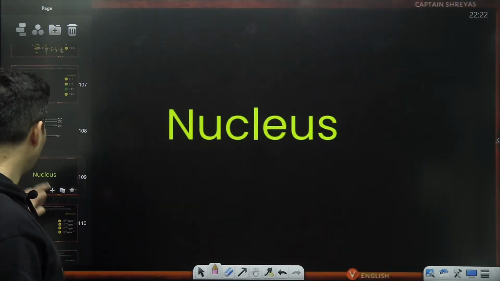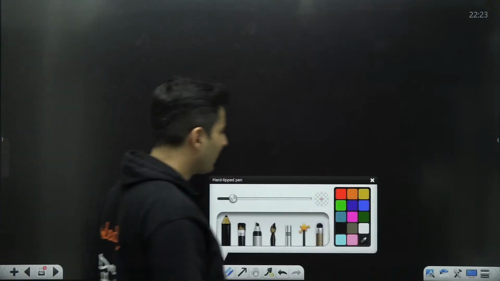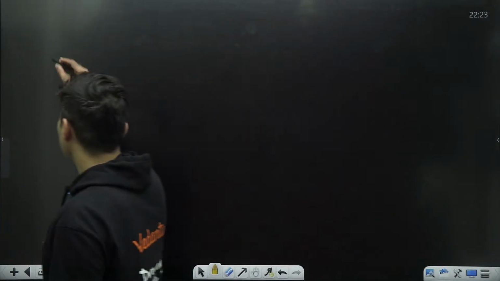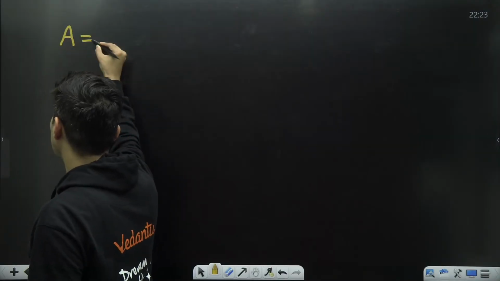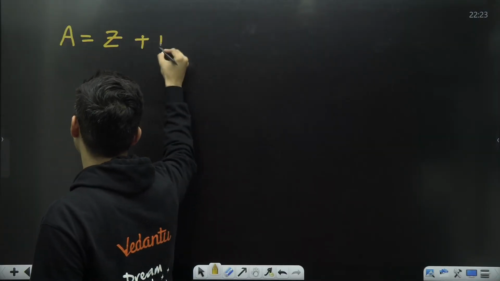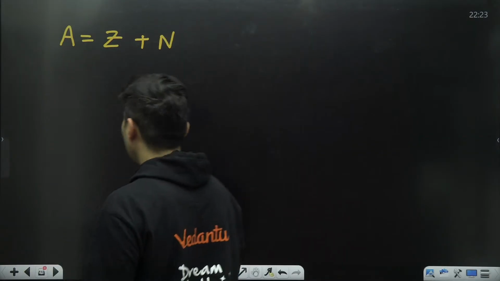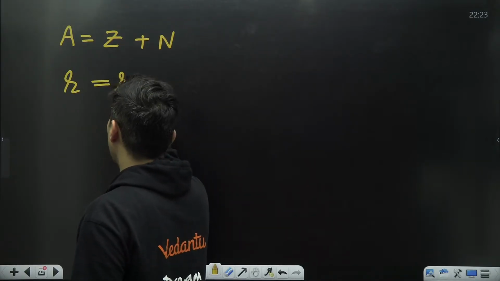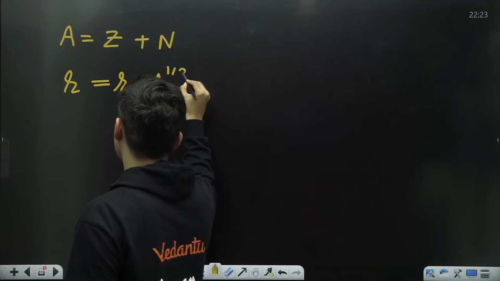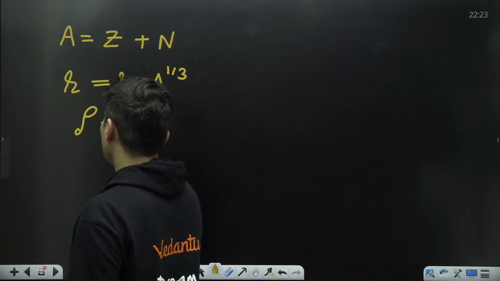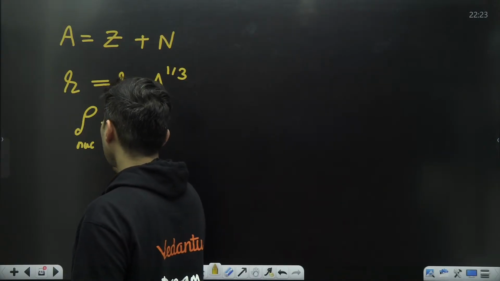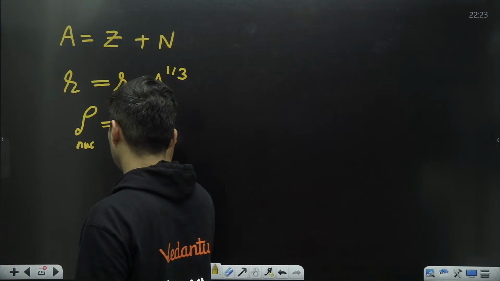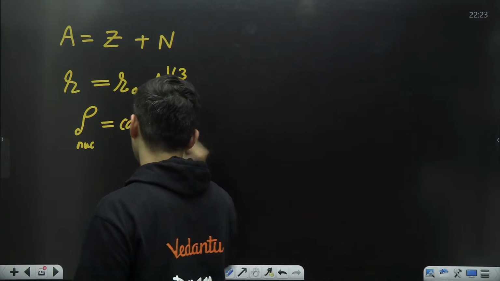Moving on to nucleus now. Some basic formulas are there, and the radioactivity part is not there anymore. So let's go directly to basic things. Atomic mass number is atomic number plus the neutron number. Then the radius of the nucleus is R naught into atomic mass number raised to 1 by 3. Density of any nucleus is always a constant.